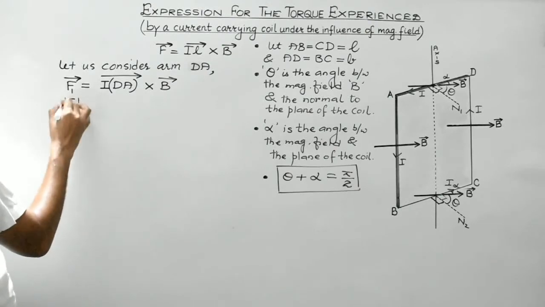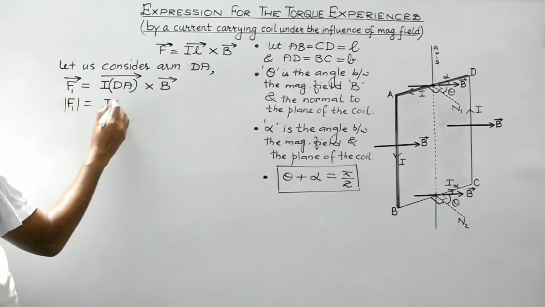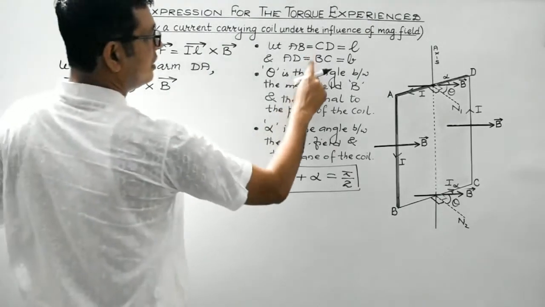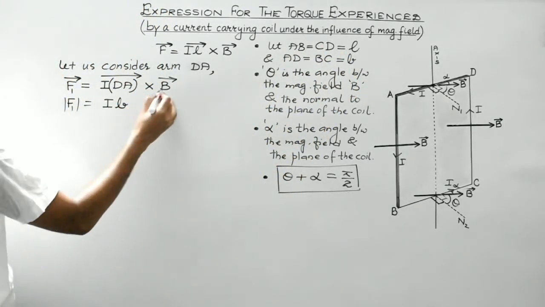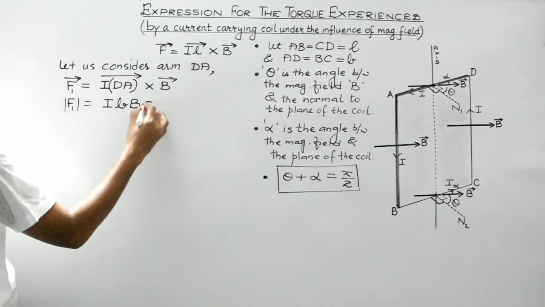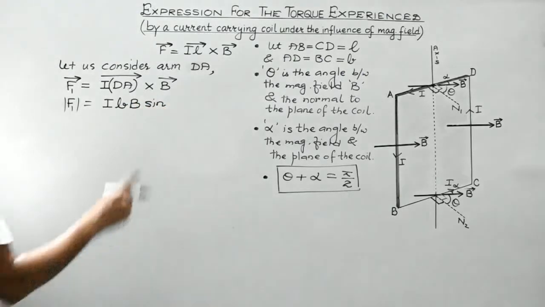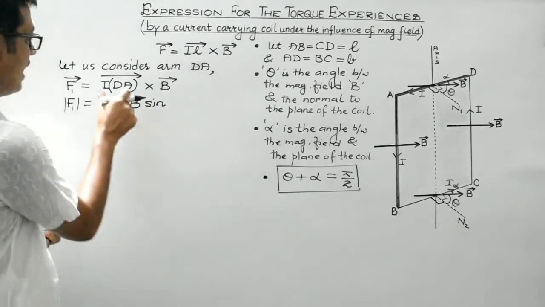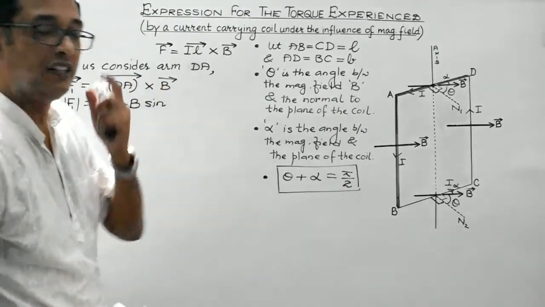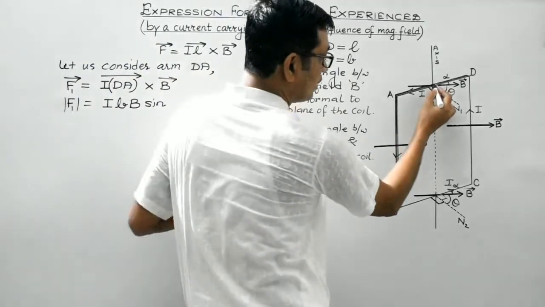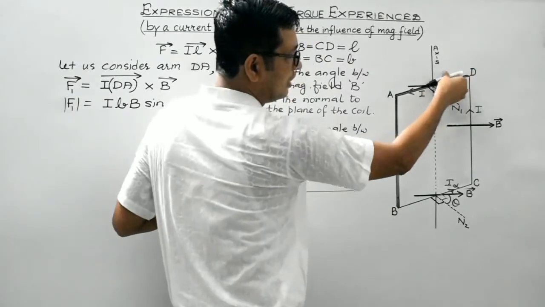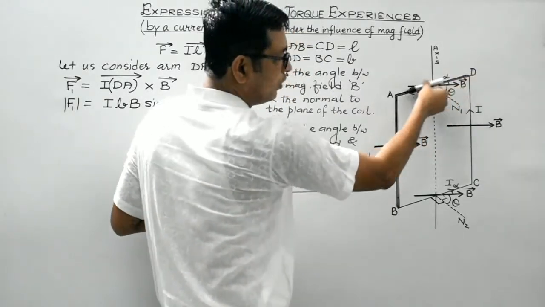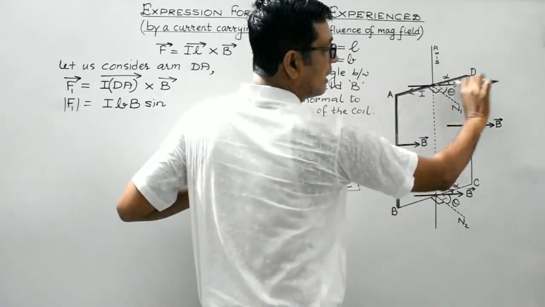Okay, now let's consider the angle between them. So the magnitude would be equal to I, the magnitude of DA, times capital B, times sine, this is the cross product, right? What's the angle between this current element and the magnetic field? Now look, at this point, this is the current element I vector dA vector. It is from D to A along this direction. And this is the magnetic field.